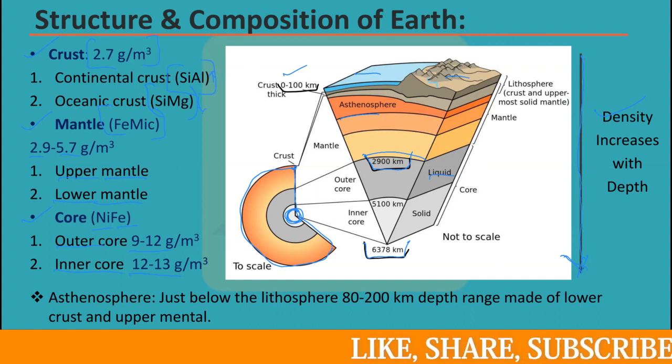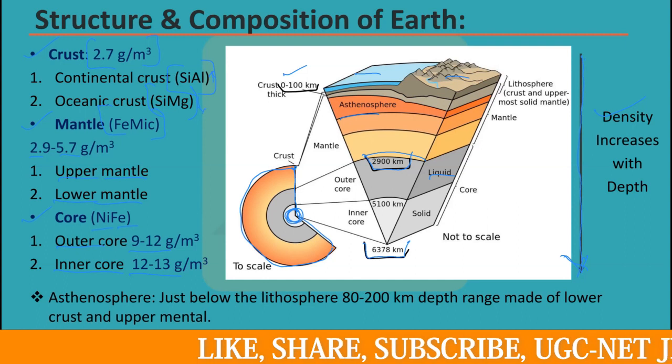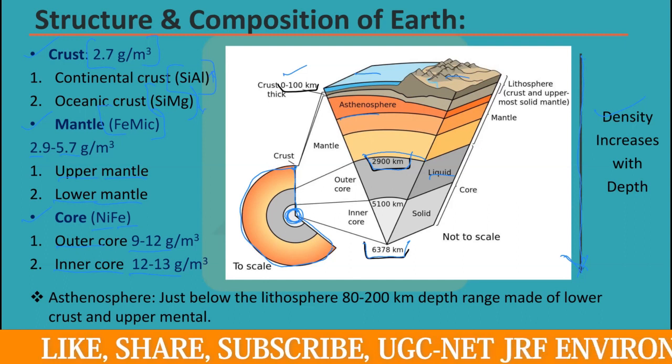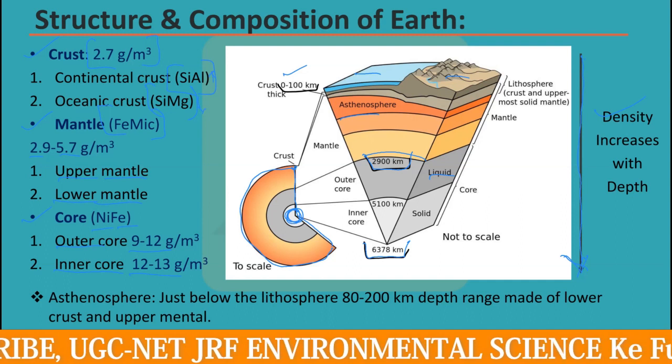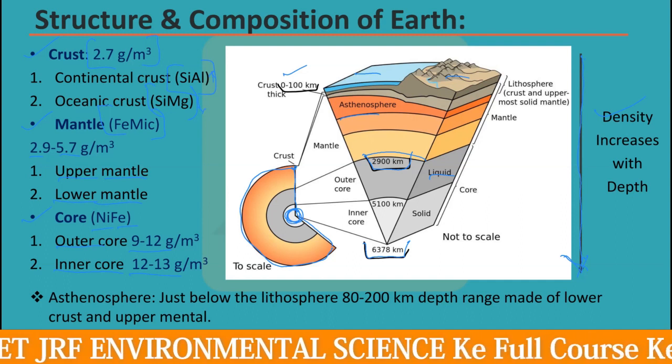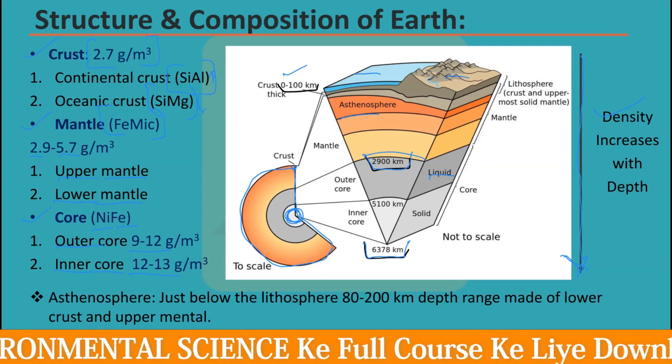Three main layers: crust, mantle, core. All are divided into more types. Crust is divided into continental crust and oceanic crust. Mantle is divided into upper mantle and lower mantle. Core is divided into outer core and inner core.